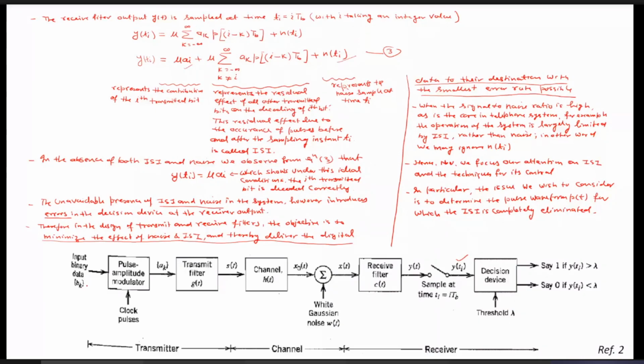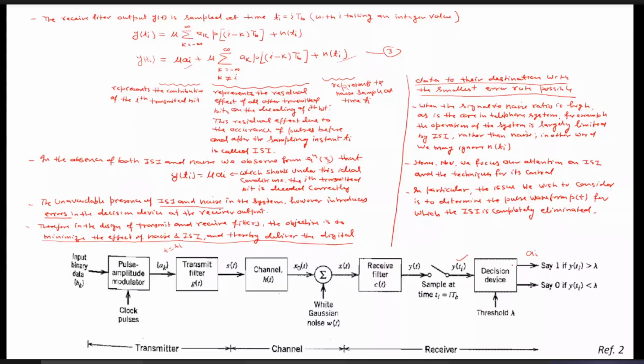So at this particular time, that is at t equals t_i, this is a_i, and we want to detect here the a_i only. If you look at the first term, you set some scaling factor, which you don't worry about. Exactly a_i appears in the expression of y(t_i), not in the decision making device.